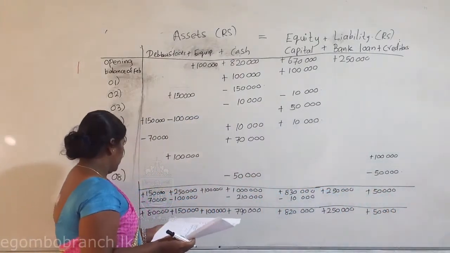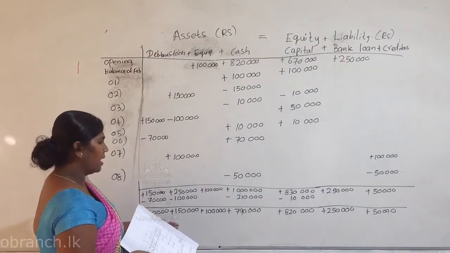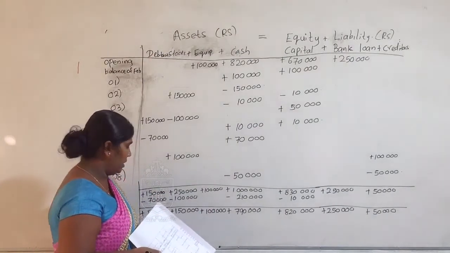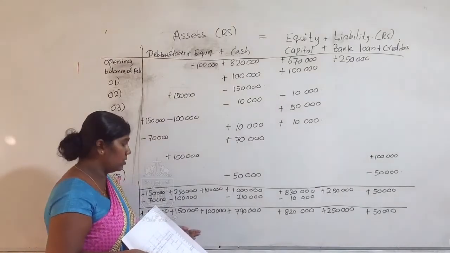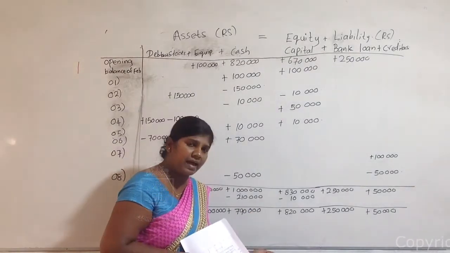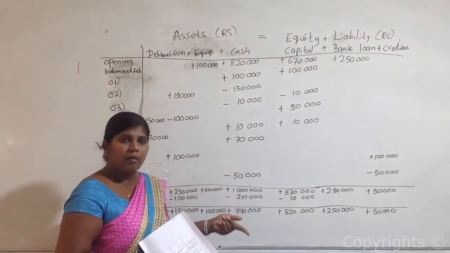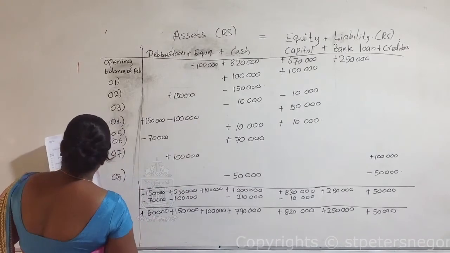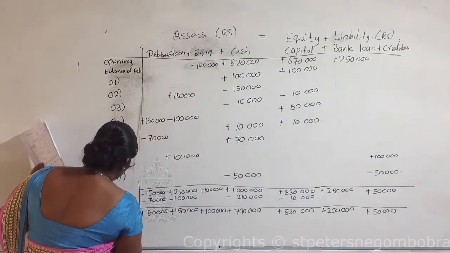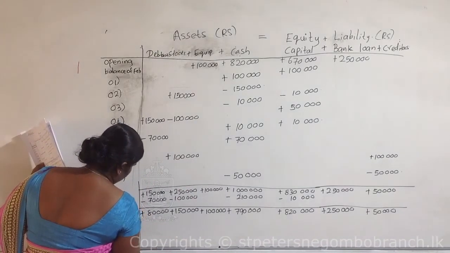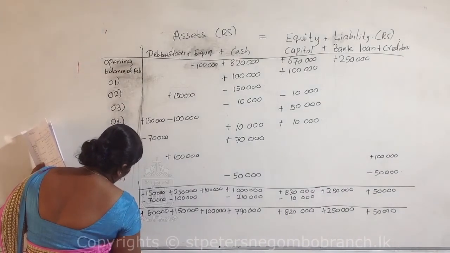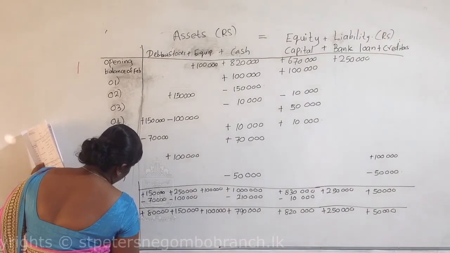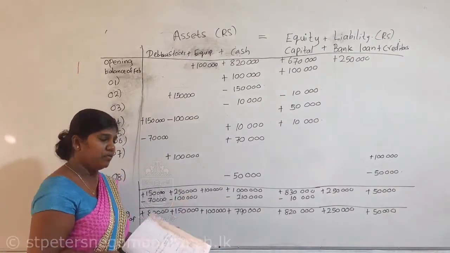Yes, children, so can you name what this is? The closing balance of the month of February. So these balances will be represented as the opening balance of the month of March. Okay, this is the closing balance, so you can name it as closing balance of the month of February.